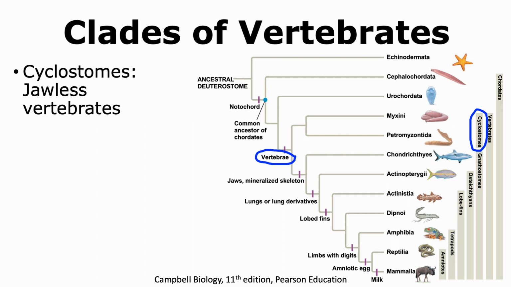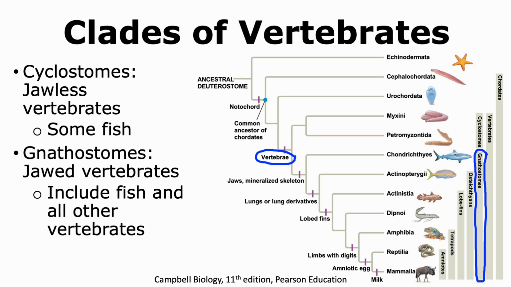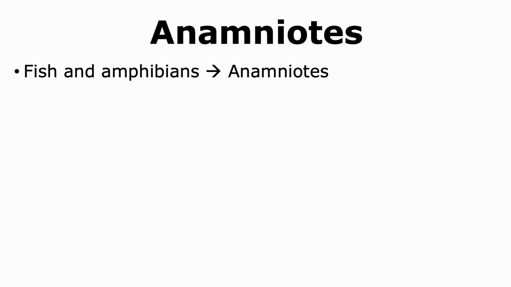These are vertebrates that don't have a jaw, and some fish are grouped into this clade. The other clade are vertebrates that have a jaw. These include fish and all the other vertebrates, which include amphibians, birds, reptiles, and mammals. The first vertebrates that evolved were fish, followed by amphibians.